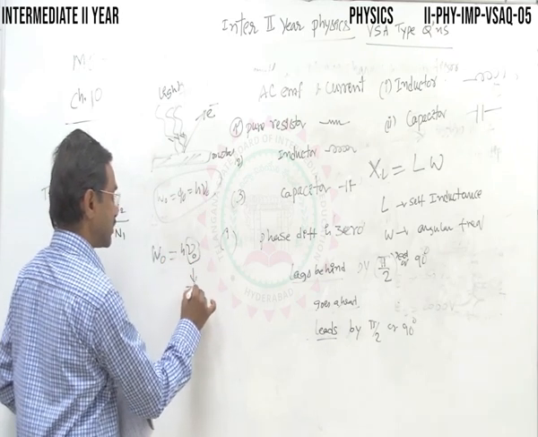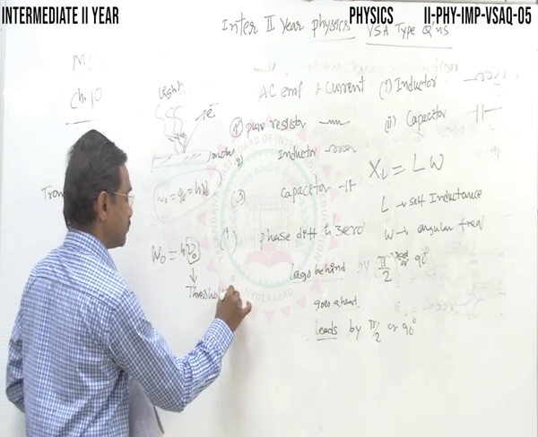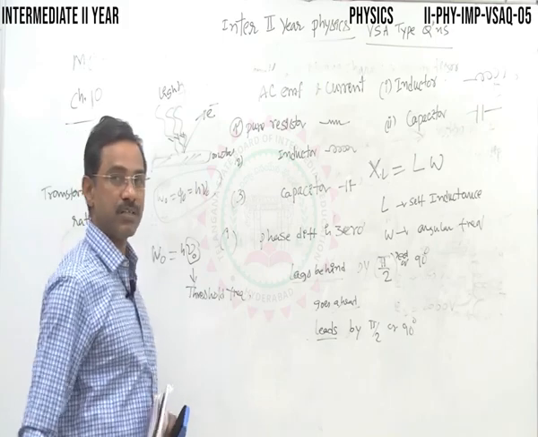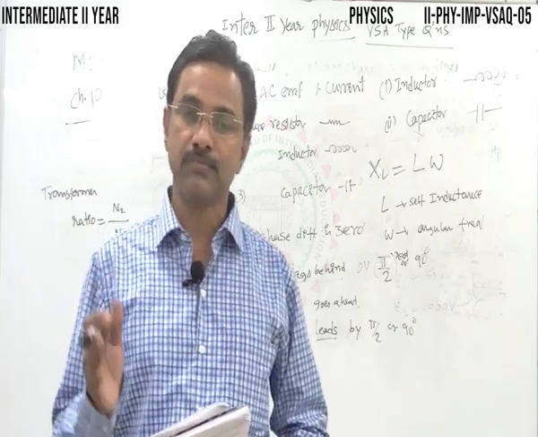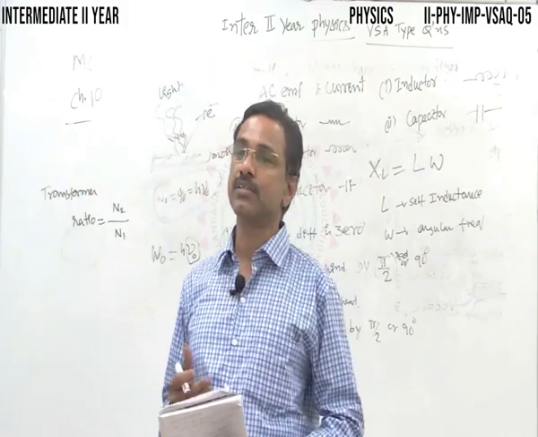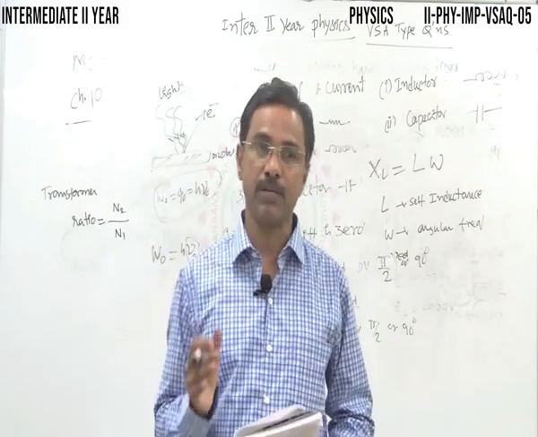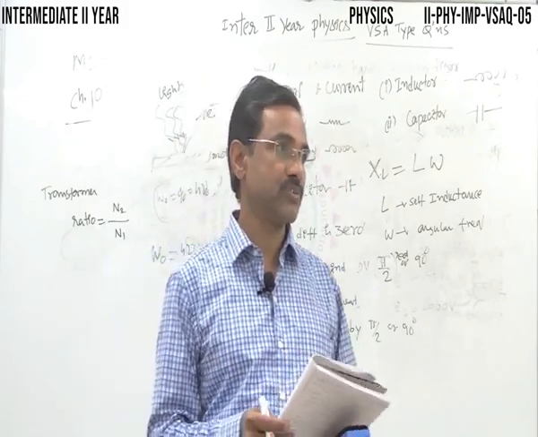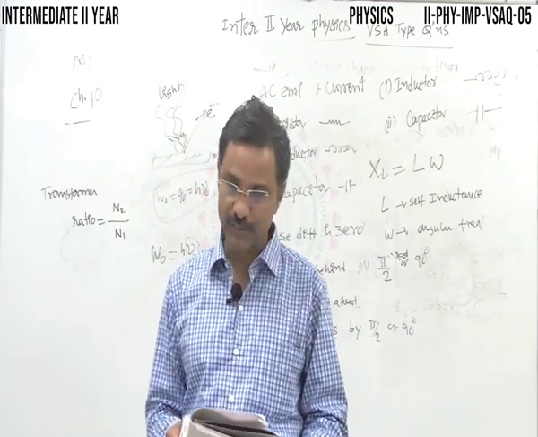Threshold frequency is the minimum frequency below which no photoelectric effect is observed. Only above that frequency are electrons emitted from the photometal. Every metal has some cutoff, a minimum frequency, above which photoelectrons are emitted from the metal surface.